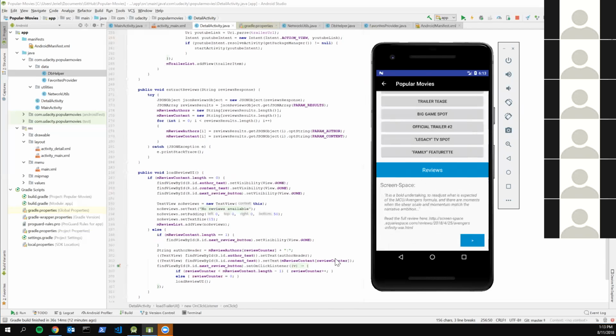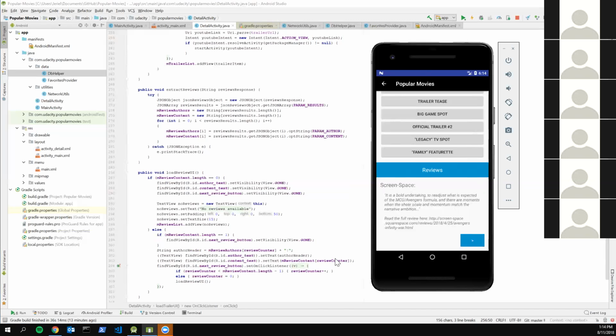I like using an array list. I was just wondering how many reviews there would be. I guess even 1,000 would be fine. 1,000 reviews in an array list would still not kill your app.